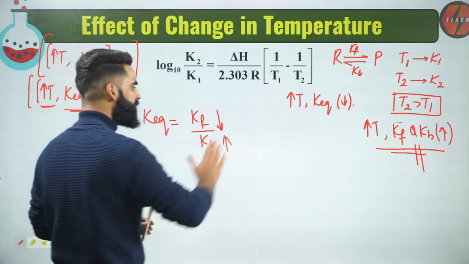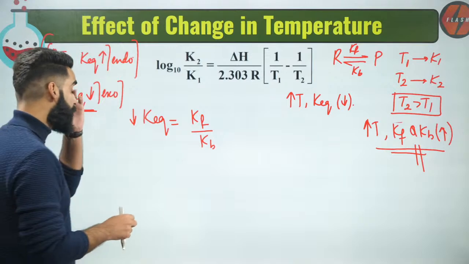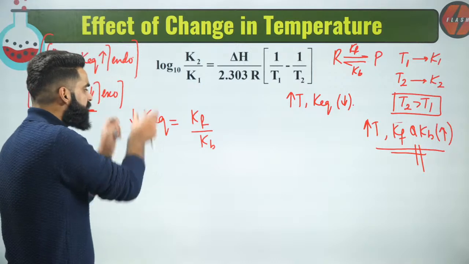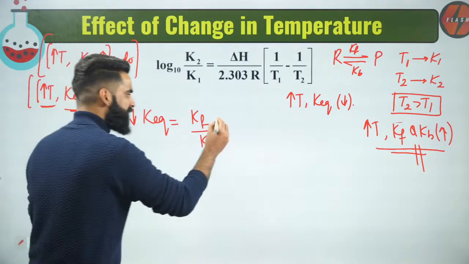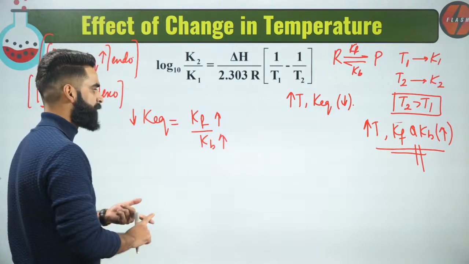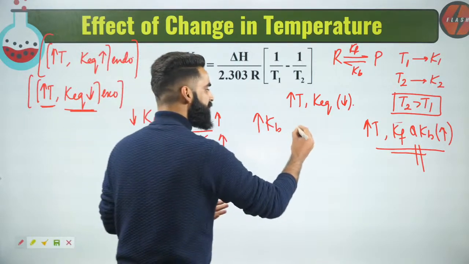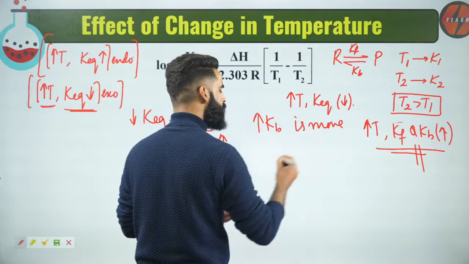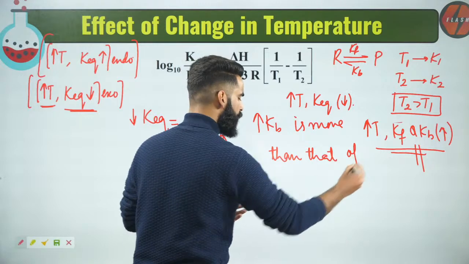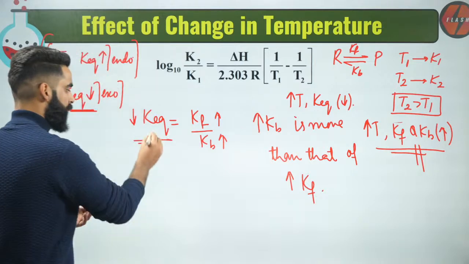No way. Why? Because we know on increasing the temperature, Kf as well as Kb increases. But right now on increasing the temperature of the exothermic reaction, K equilibrium has to decrease, even though both are increasing. But people remember, in the exothermic reaction, on increasing the temperature, the increase in the value of Kb is more than that of the increase in the value of Kf. That is why your overall equilibrium constant decreases.